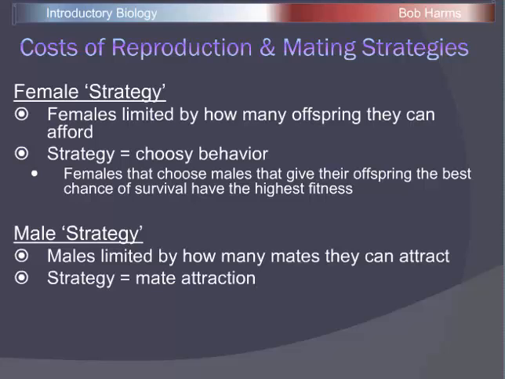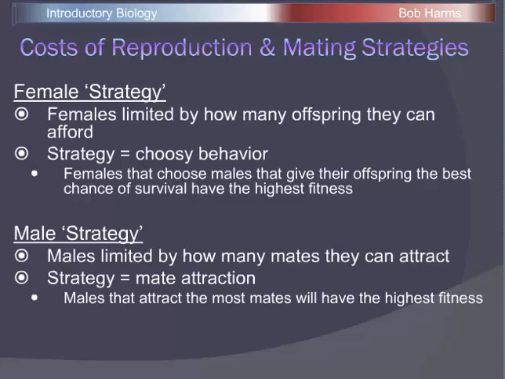Male strategy is going to be to try to attract as many mates as possible. The more times a male mates, the more mates he can attract, the better his chance of leaving behind more copies of his genes. So what we would expect to see in males are any traits that help males become attractive to females. Those are the types of traits we would expect to be more common in males versus in females. We would expect this choosy behavior to become more common, so not a physical but a behavioral trait.